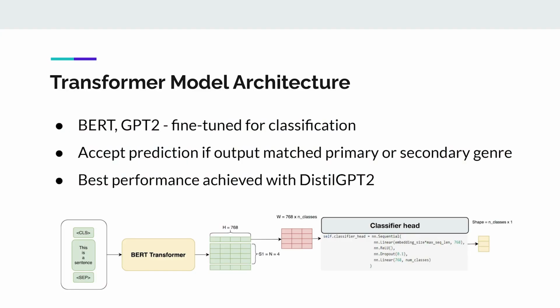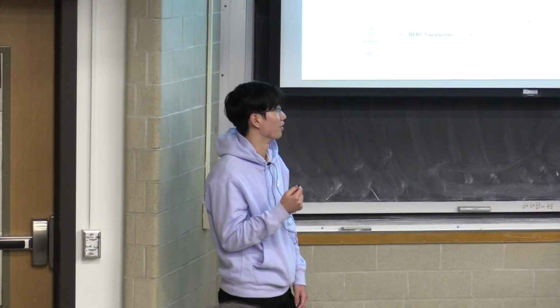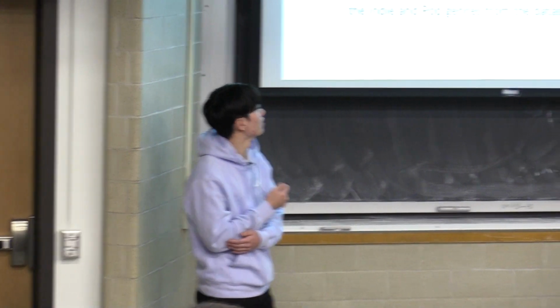For our main model, we used a transformer, so we tried GPT-2 and BERT. The best performance we got was from GPT-2, and we added a classifier head, which consisted of 2 linear layers with some dropout and an activation function in between them. We also changed the model in training so that if the prediction matched the secondary or primary genre, we would accept that as a correct output, and we would also update the loss correspondingly. I'll pass it to Andrea.